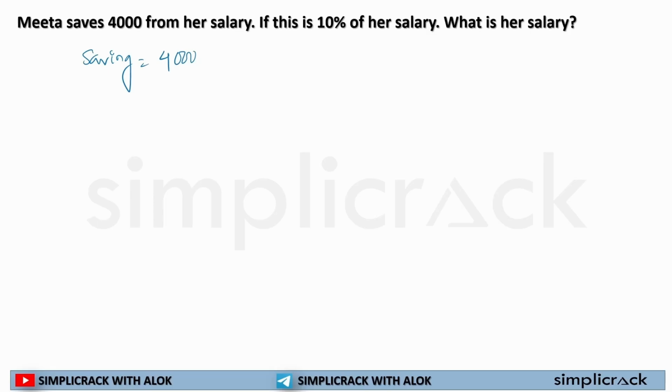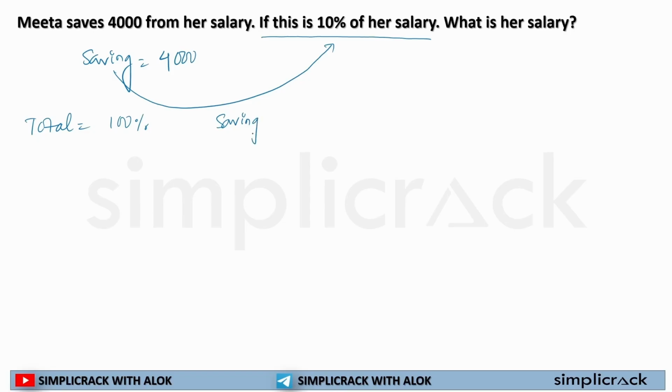So in this question it is given Mita saves 4,000 in her savings. Savings is what? 4,000. Now the next statement says this is 10% of her salary. What is 10% of her salary? Saving is 10% of her salary. Total is 100%.